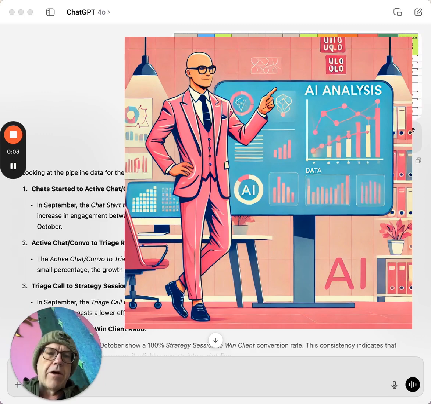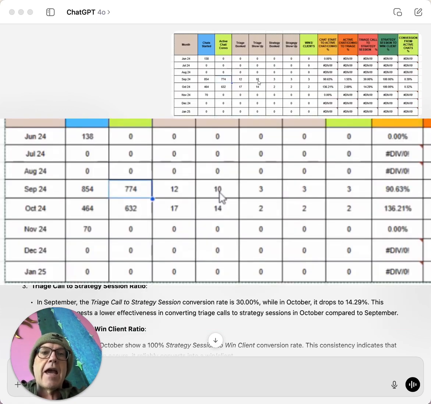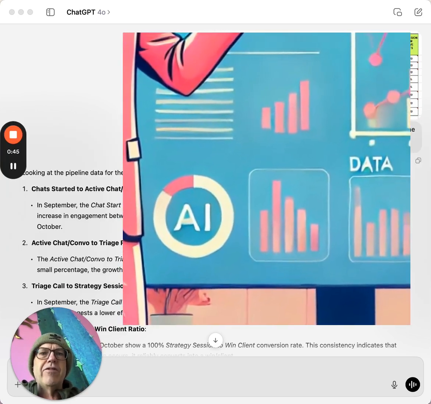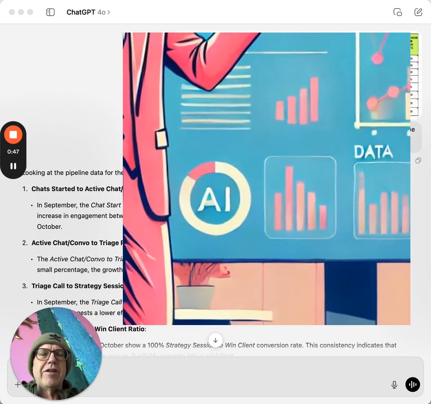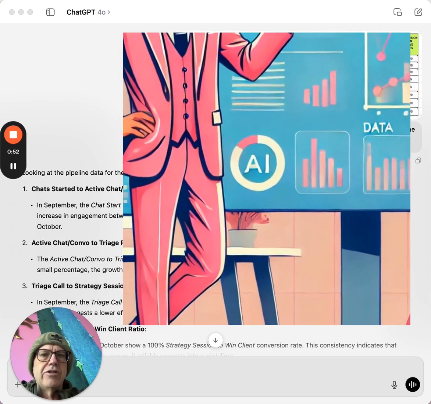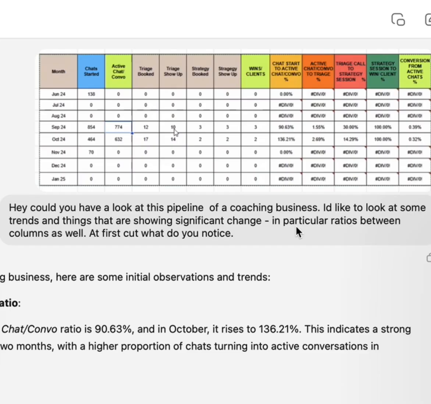Okay, so for my next in the series of cool-as-heck AI use cases, this one is very practical. I was on a coaching session with a client and they had a spreadsheet of numbers about their pipeline, and we were looking for trends. It just occurred to me, hang on, what if I just take a screenshot of this spreadsheet chart and ask ChatGPT to help me analyze it? So I did, and check this out.